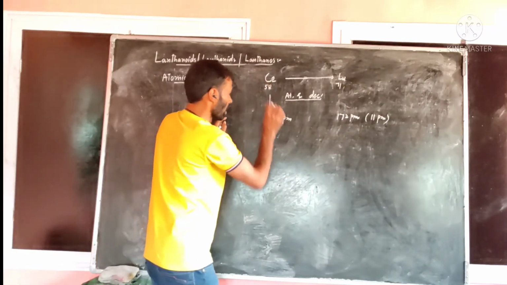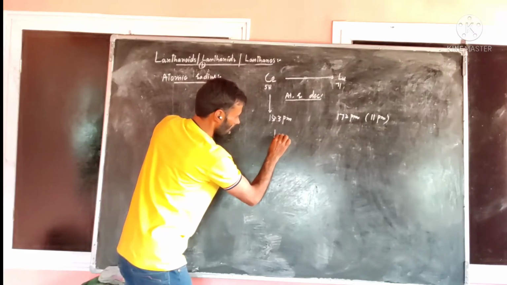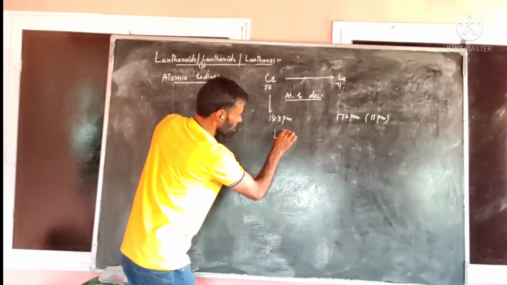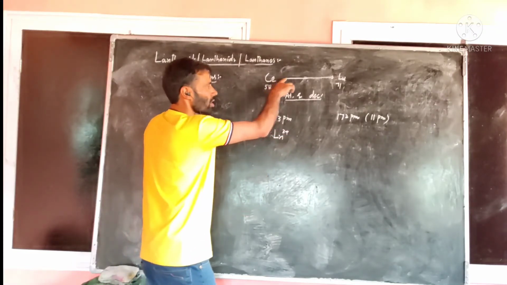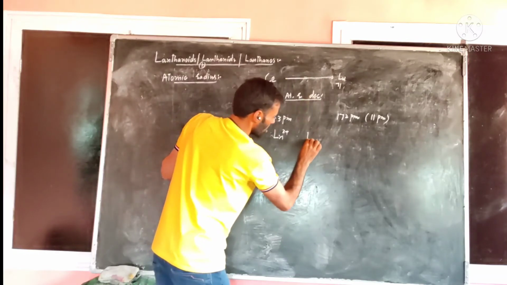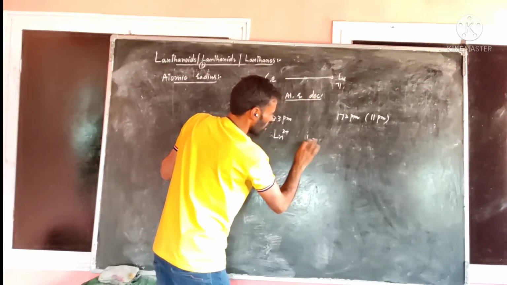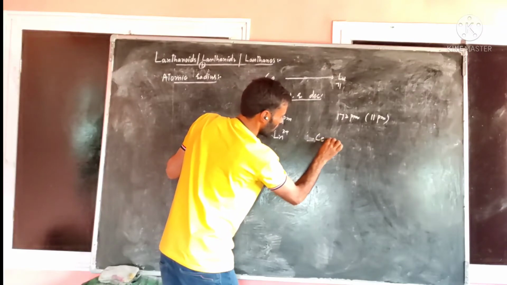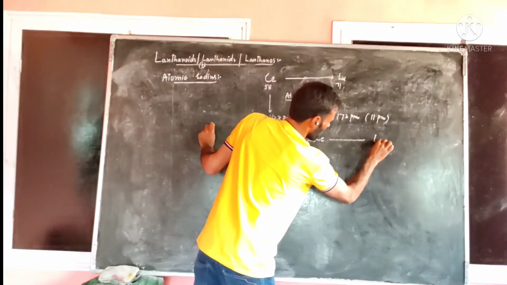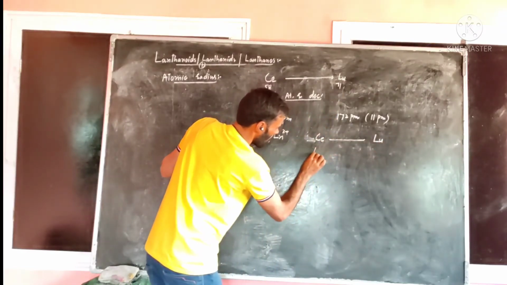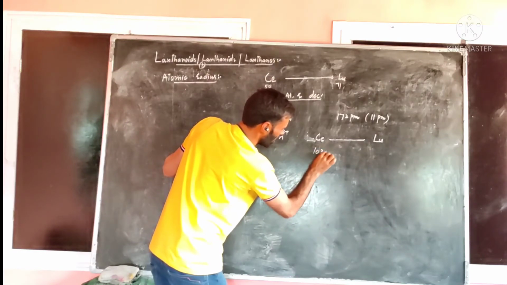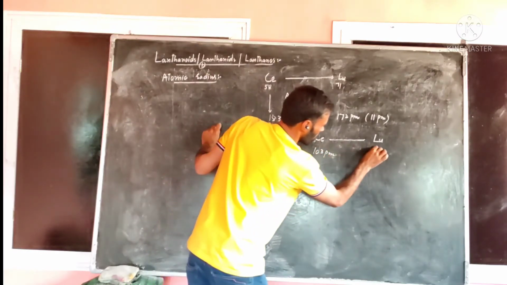After that, we generally take the positive ions, the 3 positive ions of these elements. Their size is this one. Moving from cerium to lutetium, their size goes from 103 picometer to 86 picometer.